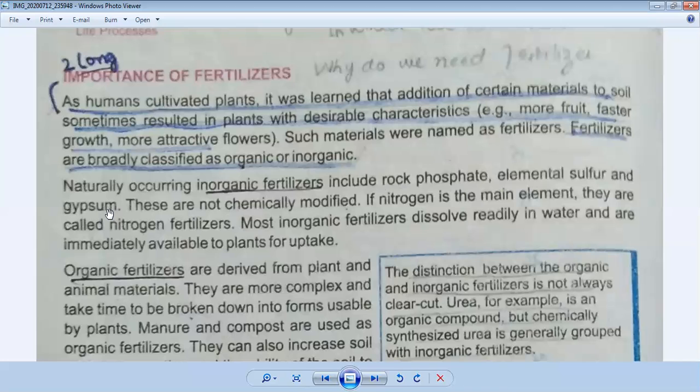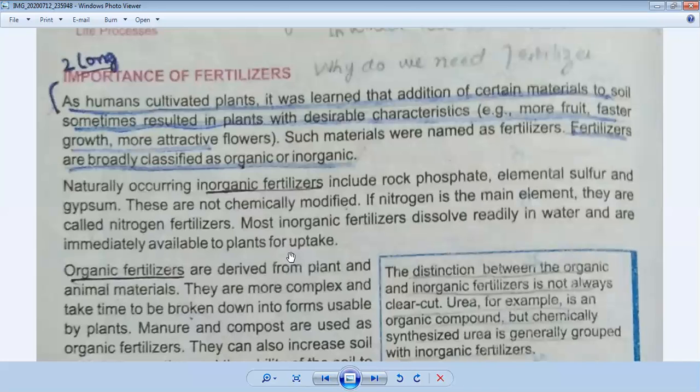Okay, after that we will discuss the nitrogen fertilizers. What is a nitrogen fertilizer? Okay, you will see in your book. If nitrogen is the main element, yes, we have discussed in the previous page that nitrogen is the main element of the nitrogen fertilizer. So if nitrogen is the main element, they are called nitrogen fertilizers. If a fertilizer has a large quantity of nitrogen inside it, that's why it will be called nitrogen fertilizer. So most inorganic fertilizers dissolve readily in water and are immediately available to plants for uptake.